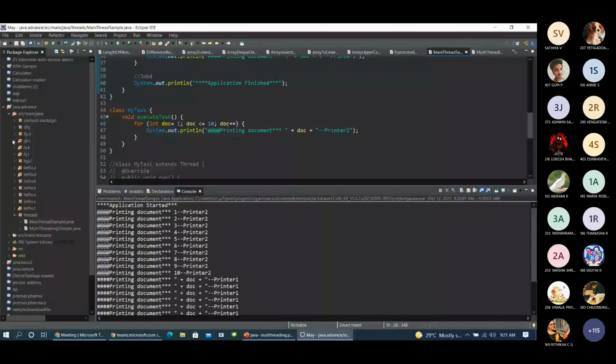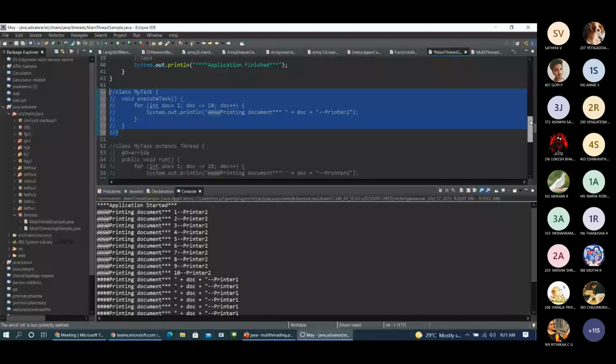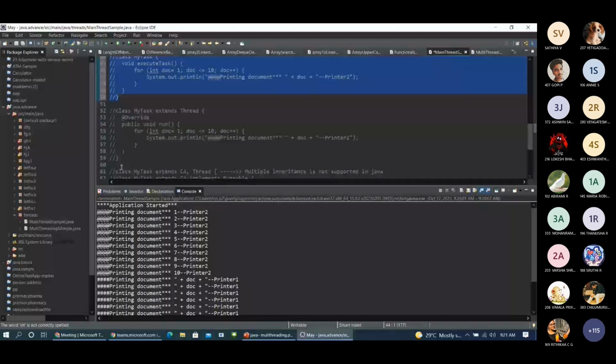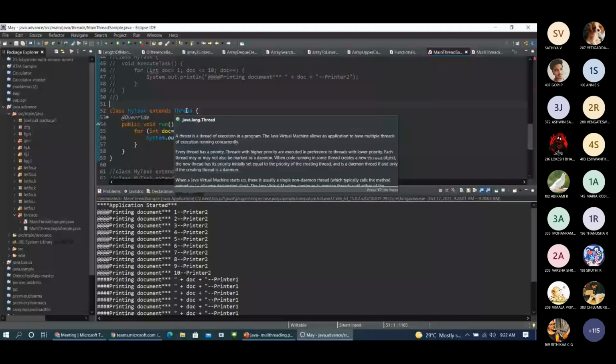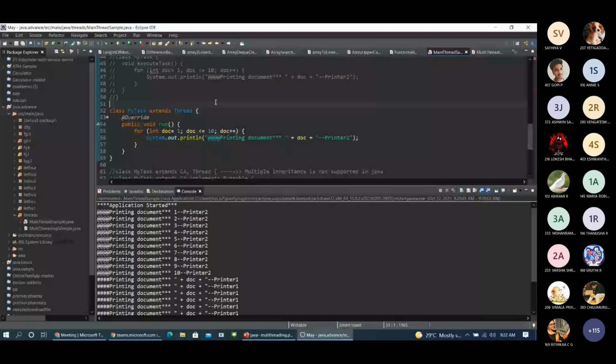So when we need to go to the thread class, what I'm doing is I'm just using the first way of creating thread, where we are extending thread, right? Thread is a class, I have already explained, an API present inside the java.lang package. In this class, we are overriding the run method, and inside the run method, I'm just using the printing the document function. That's all.